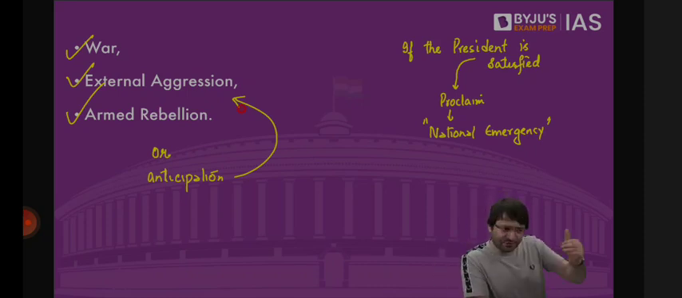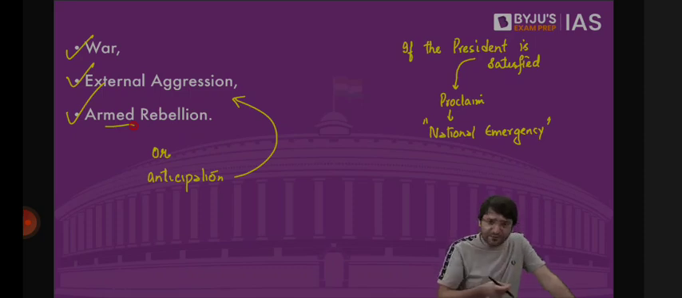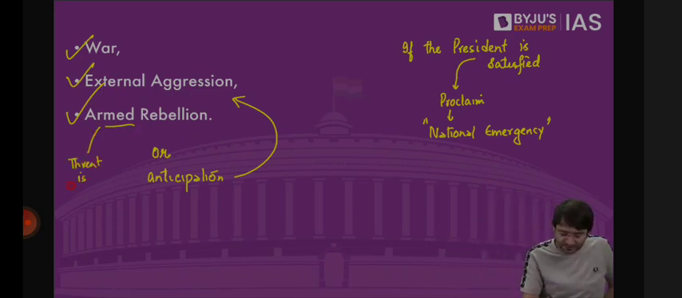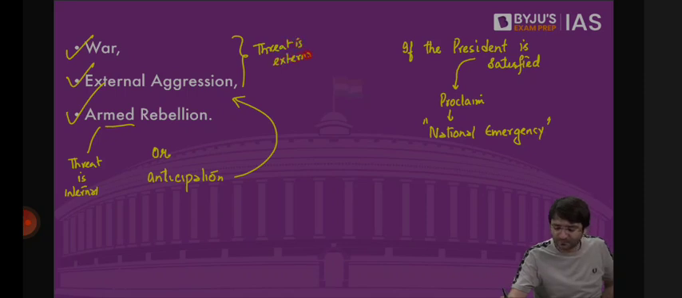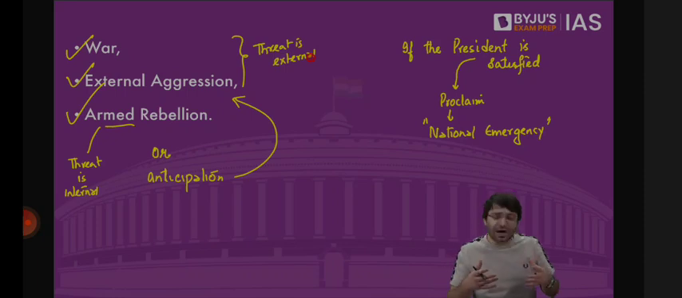That means from an external country, we have a threat to India's unity and integrity, where Pakistan may be sending its troops to India, launching an aggression, but without officially saying we are in a state of war. That is external aggression. But there can also be armed rebellion. Armed rebellion is something which happens within the territory of India, where the threat is internal. In war or external aggression, the threat is external. War is launched by an external enemy. In external aggression, the threat is coming from beyond the borders of India. But in armed rebellion, the threat is coming from within the territory of India.